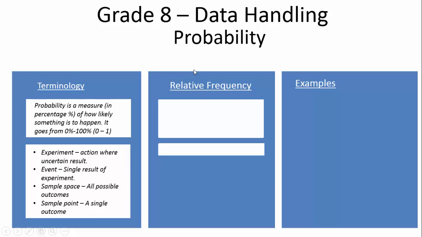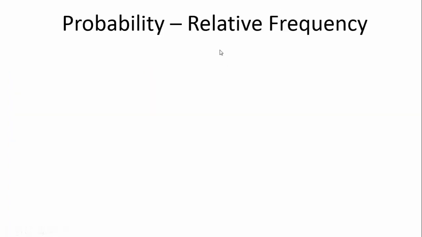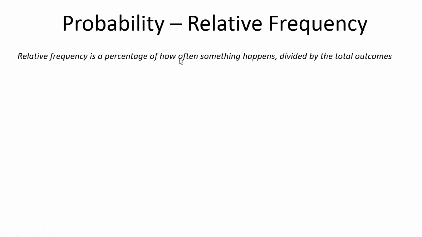Okay, now we're going to talk about probability relative frequency. By the end of this video, you would have filled in some data here. Now, relative frequency is a very important thing to think about, and it fits in the probability section. Right? Let's have a look at this. Relative frequency is a percentage of how often something happens divided by the total outcomes.